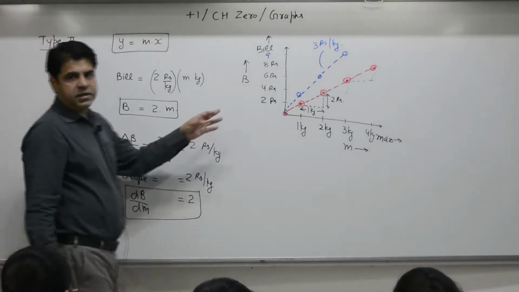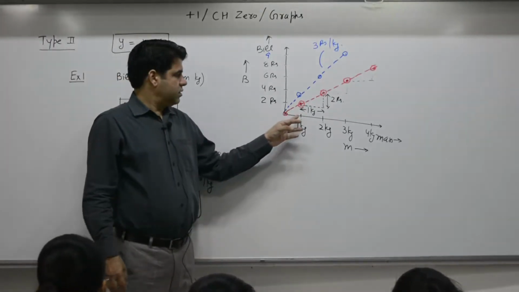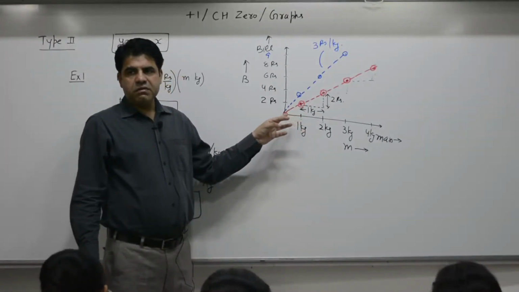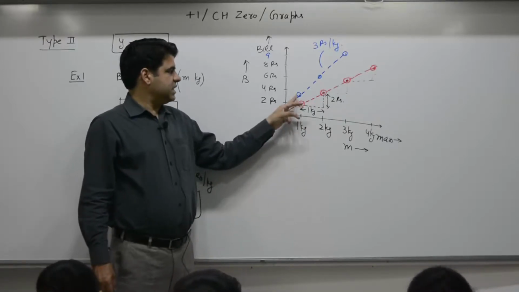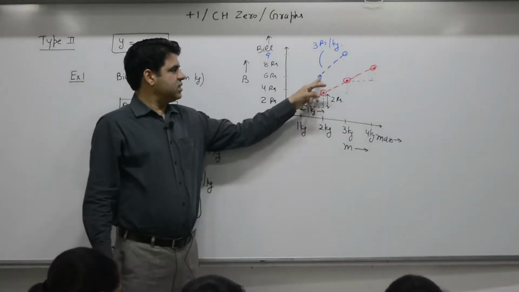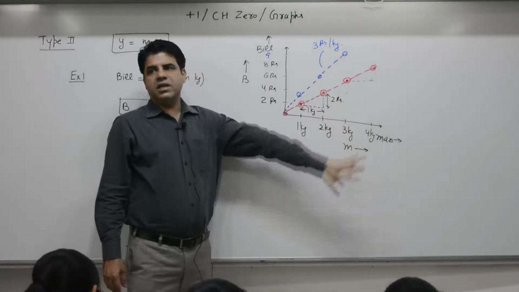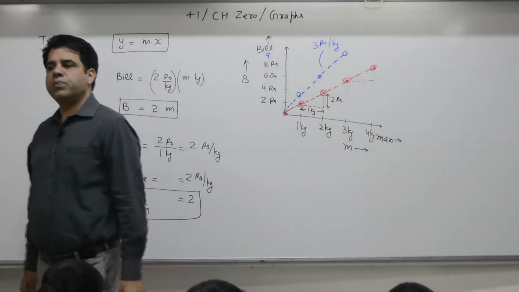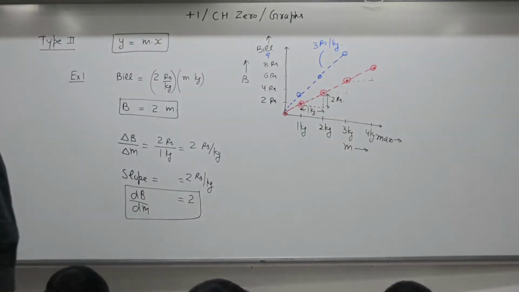For the blue part, what is the price? 3 rupees per kg. For 1 kg, it is 3 rupees. For 2 kg, it is 6 rupees. For 3 kg, it is 9 rupees. So slope gives you what?